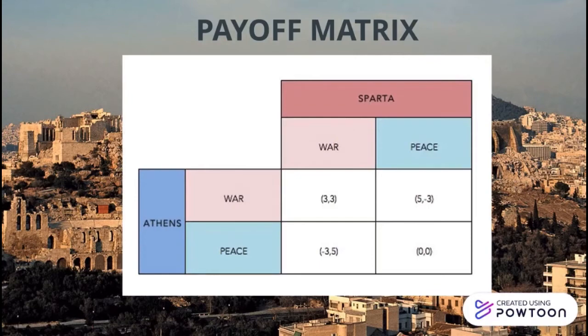Thus, when it is Athens' turn to choose, the peace option for Sparta will be eliminated, since it would have already chosen war, and Athens will only have two possible strategies: choosing war with a revenue of 3, or choosing peace with a revenue of minus 3. Therefore, in our game, going to war dominates the option for peace. Athens will choose war because 3 is greater than minus 3. This is the dominant strategy and Nash equilibrium.